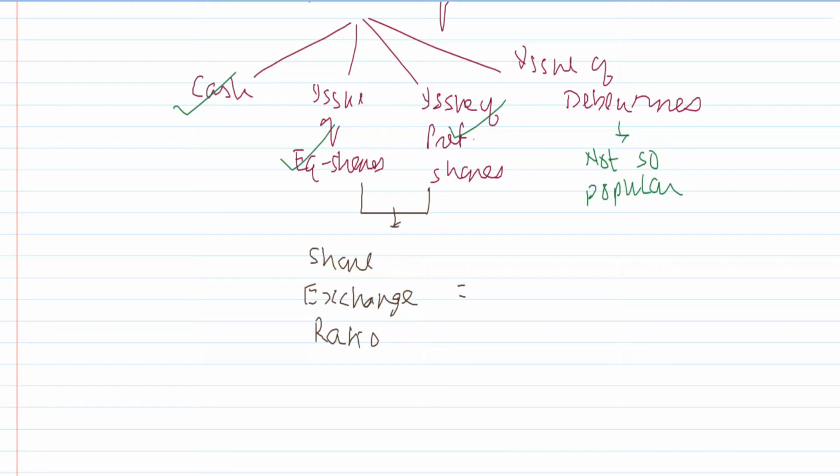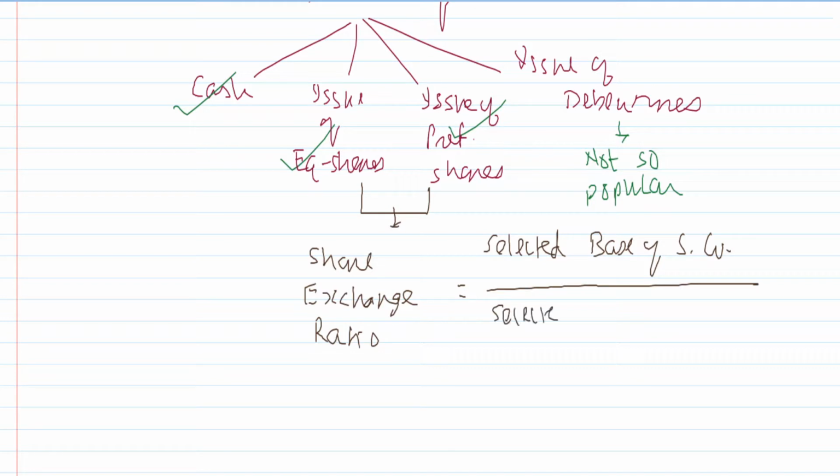How will the share exchange ratio be calculated? I'm writing in short: selected base of selling company divided by selected base of purchasing company. This is how you can determine the share exchange ratio. Shares of the selling company are to be converted into shares of the purchasing company.